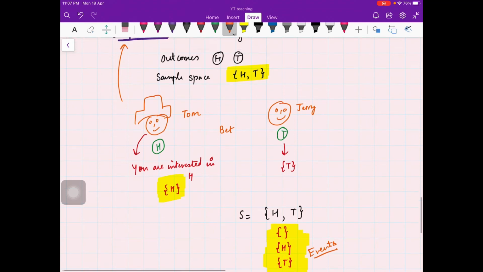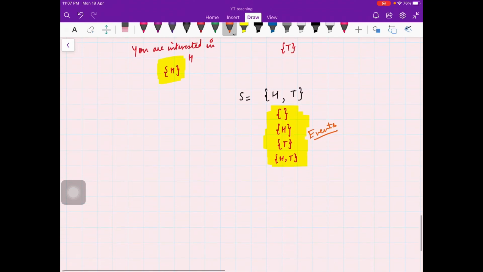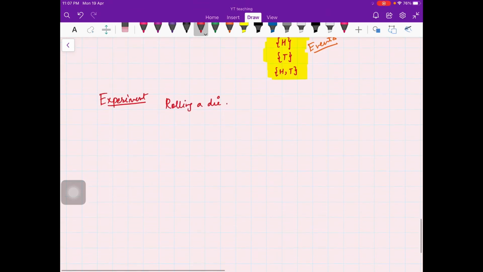It will be more clear in the next examples. Let us look at the second example, rolling a die. When you roll a die, the outcomes are 1, 2, 3, 4, 5 or 6, and your sample space is {1, 2, 3, 4, 5, 6}.